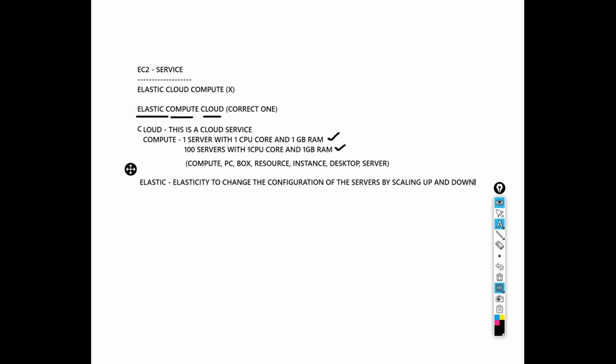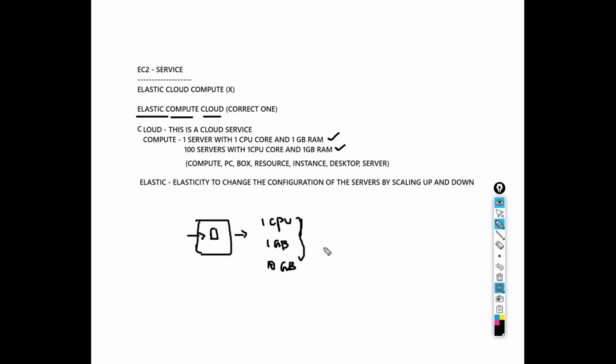Scaling up and down means, see, if you have launched a server which is having one CPU core, 1 GB of RAM, and 10 GB of space. After 1 month, whatever the application, whatever the software you are running, you came to know that this configuration is not enough. Your server has become very slow, and you want to increase the configuration.